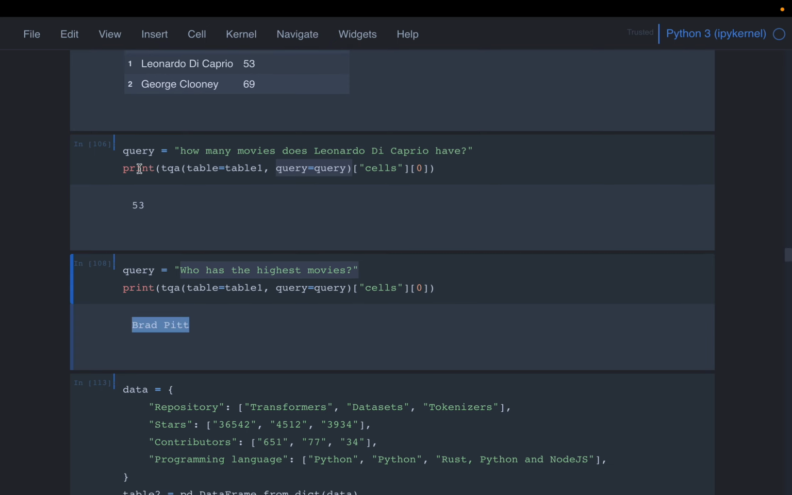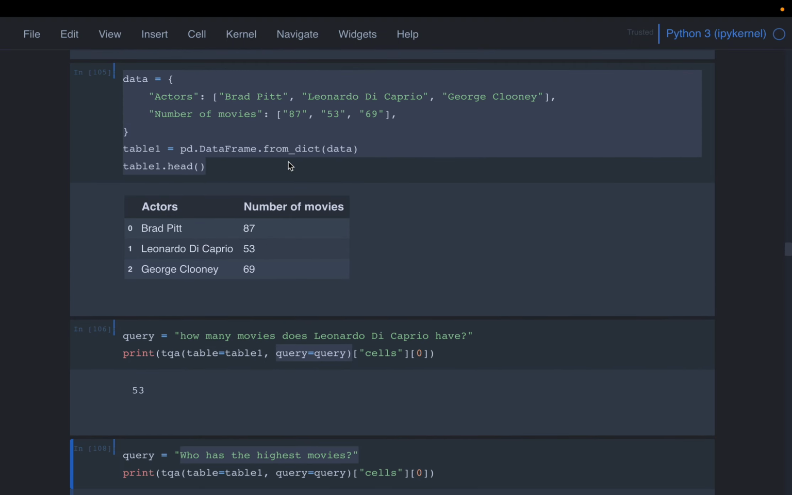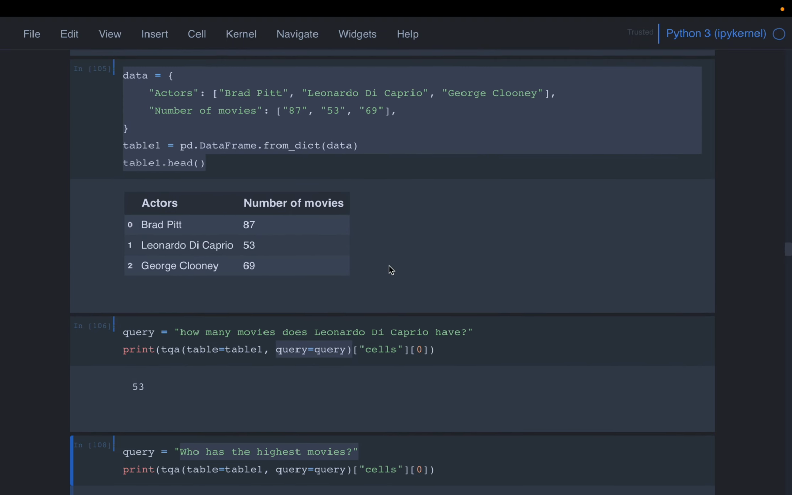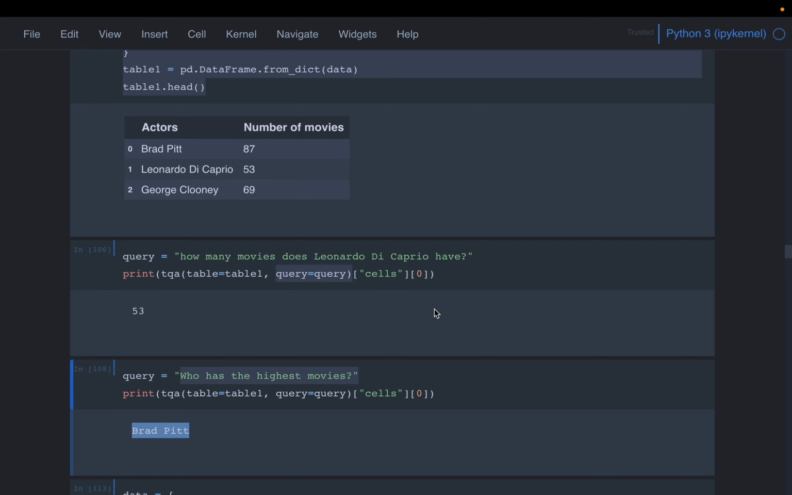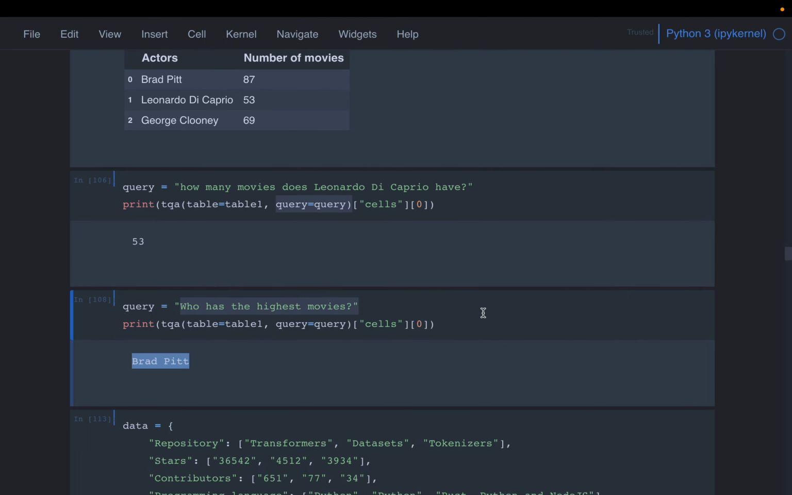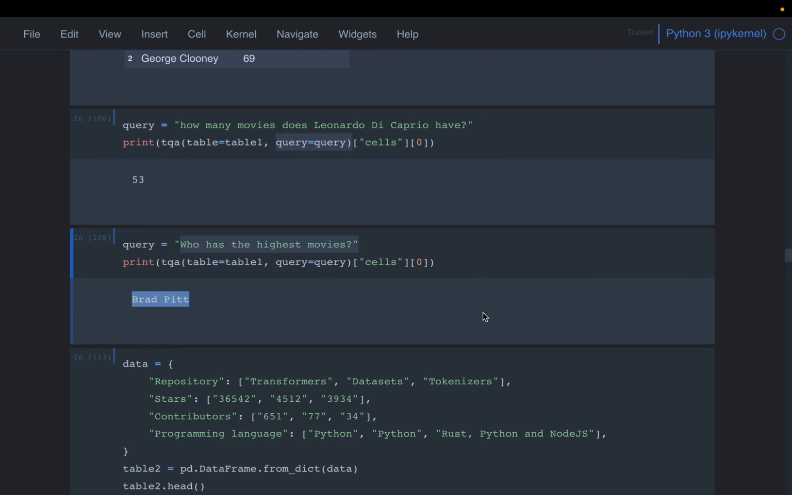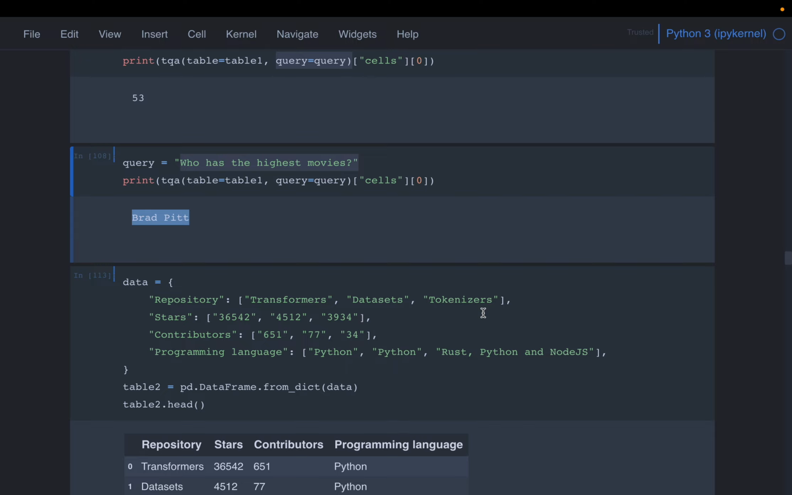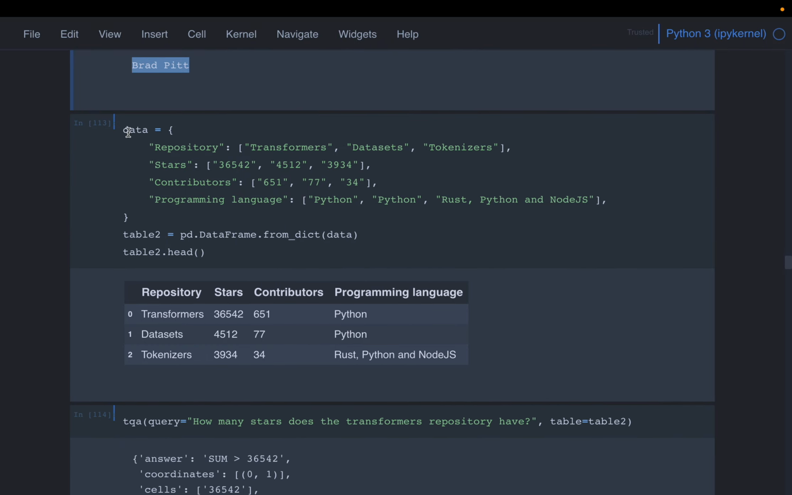But this is not to say that this model is going to answer all the questions correctly. They still make a lot of mistakes, but a lot of research is happening in this area, and those products are going to be embedded into Google Sheets and Microsoft Excel in the near future. Just one more example.